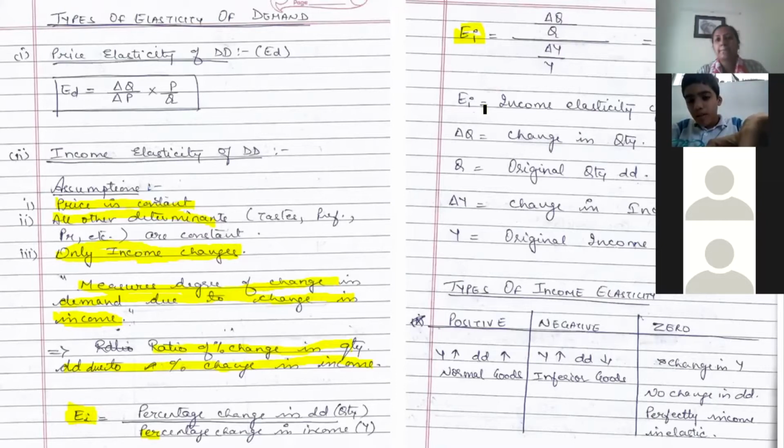Okay, now here this EI is your income elasticity of demand. Delta Q is your change in quantity demanded. Q is your, yes Arya.